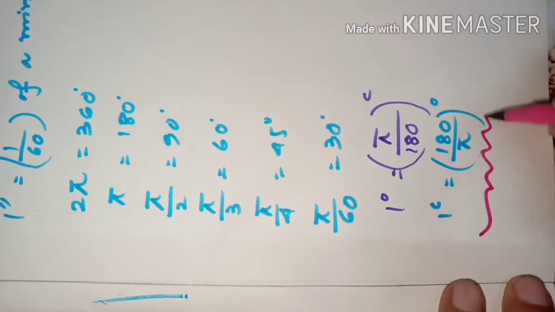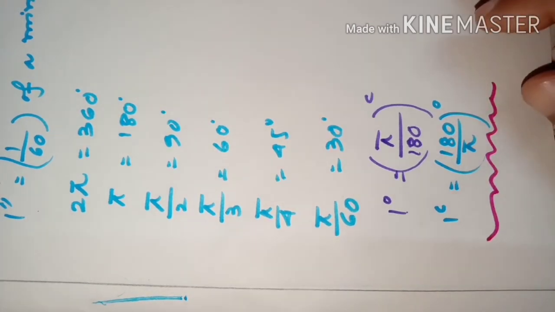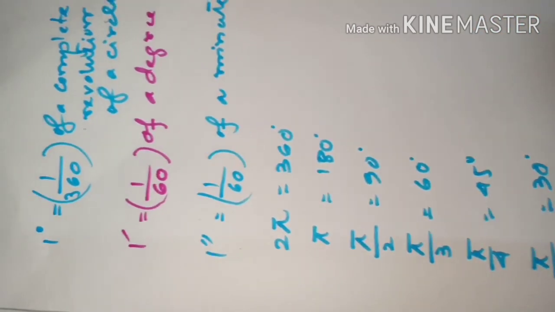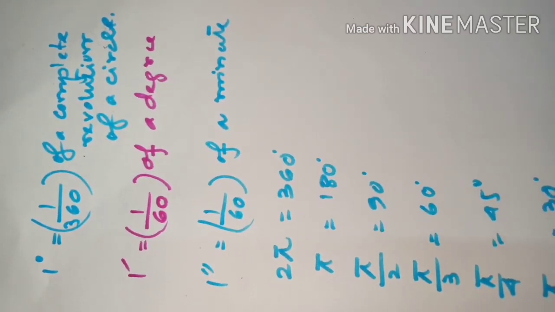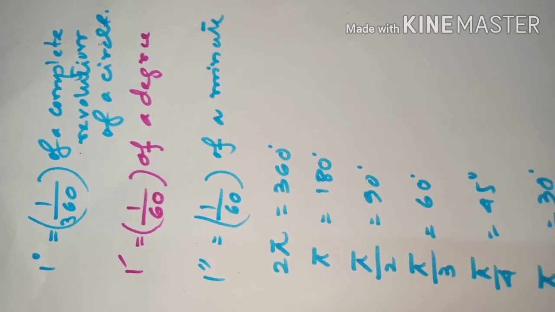So these are the points that we have learned in this class today. Now we will learn in our next class how to convert degrees into radian, radian into degrees, and into minute, degree into second.